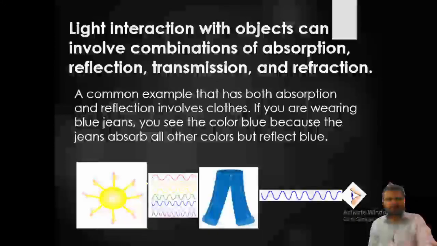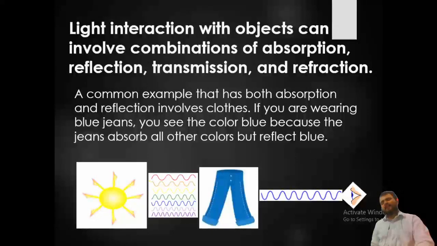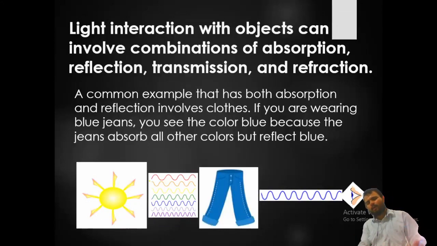So light interaction with an object can involve a combination of absorption, reflection, transmission, and refraction. A common example of absorption: whatever object you are seeing in this environment, the color you see is because all the other rays are absorbed, and only that color is sent off from it. So a common example that has both absorption and reflection: if you are wearing blue jeans, you see the color blue, because the jeans absorb all the colors but reflect blue.